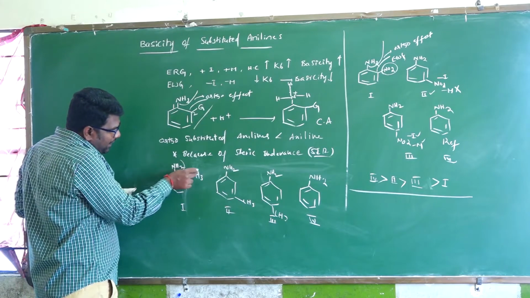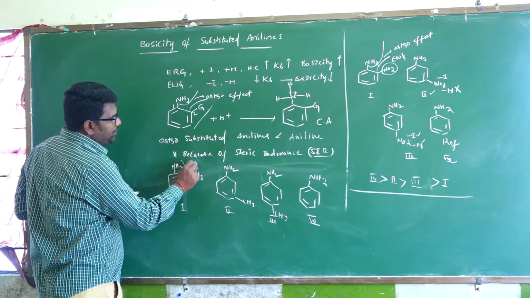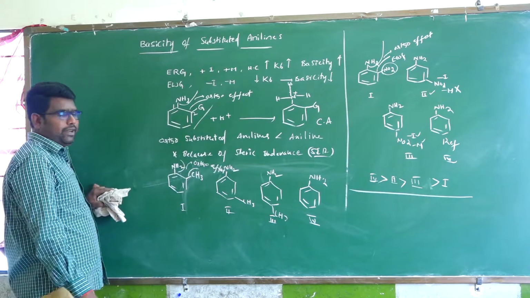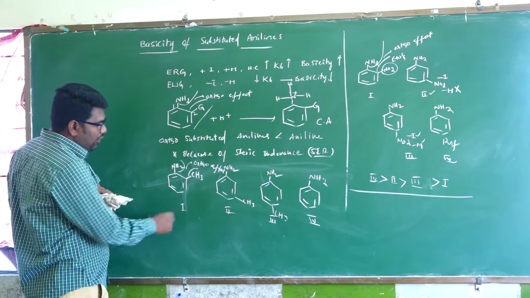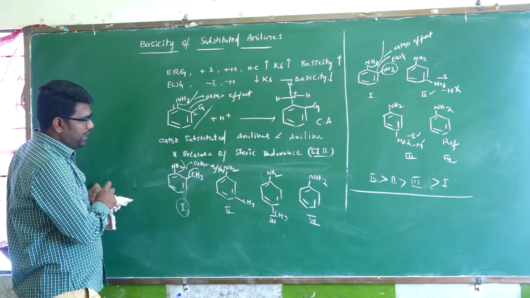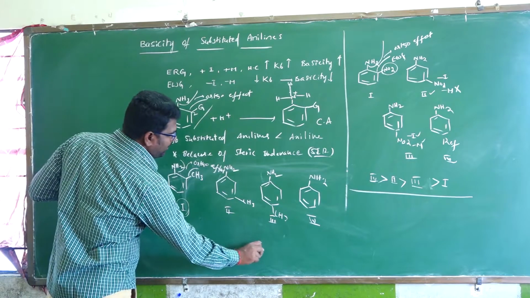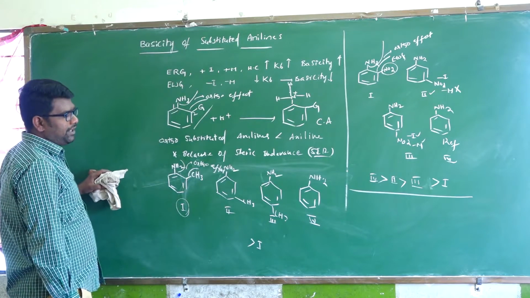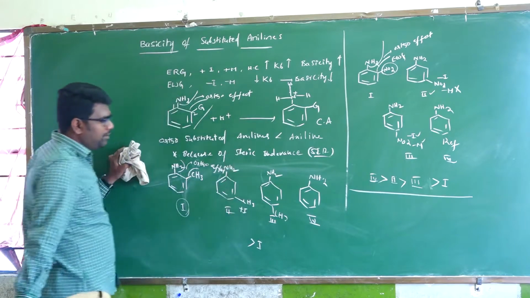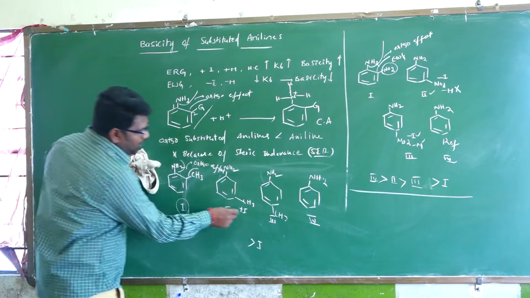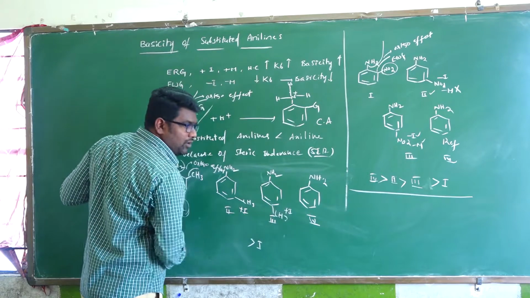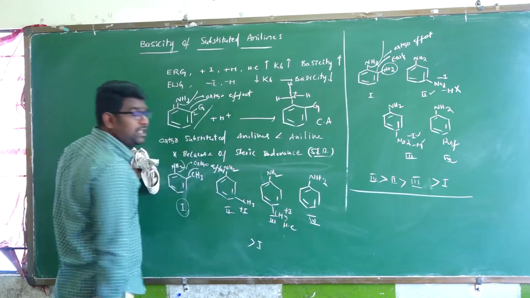Here also the ortho effect takes place, that is, the steric hindrance resonance SIR effect. Therefore the first one has the least basicity among the four. Next, among the first, second and third, which one is more basic? The para isomer shows a plus I effect, and hyperconjugation also takes place.